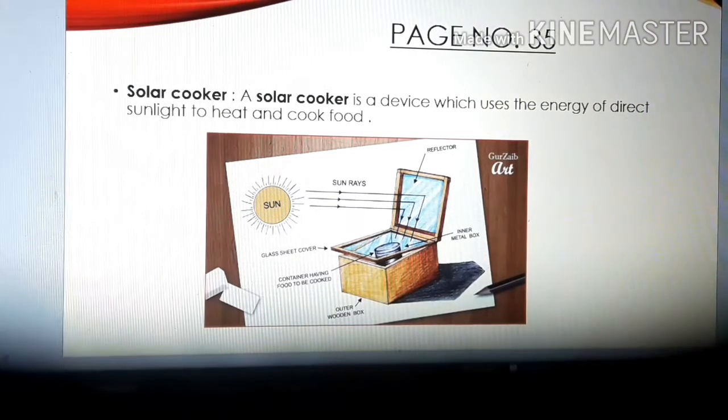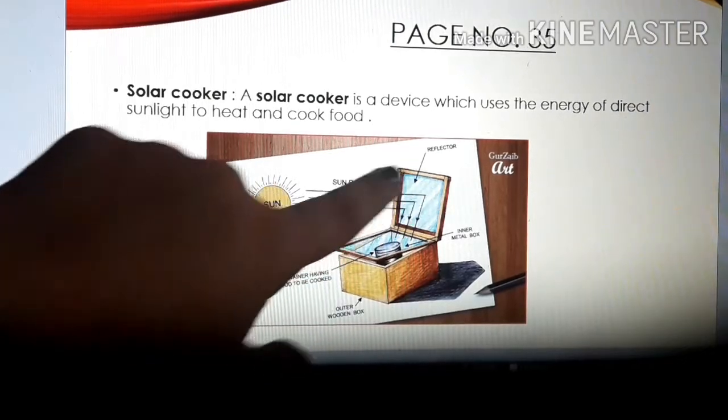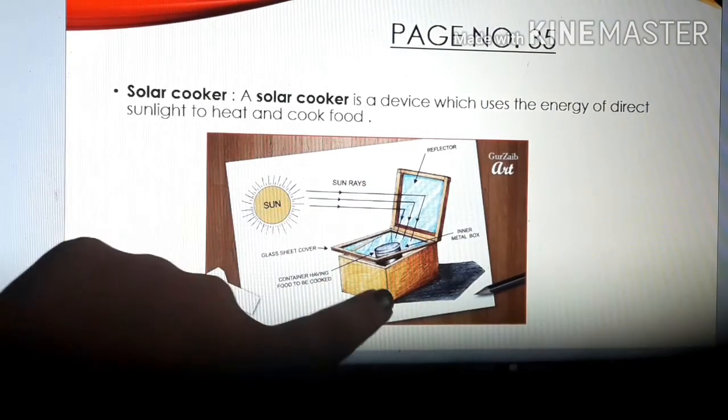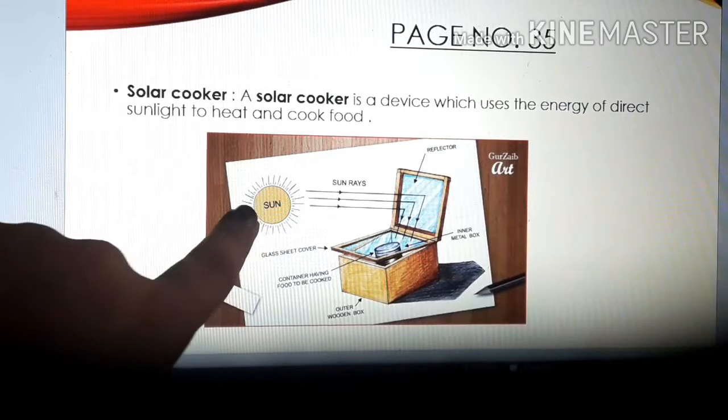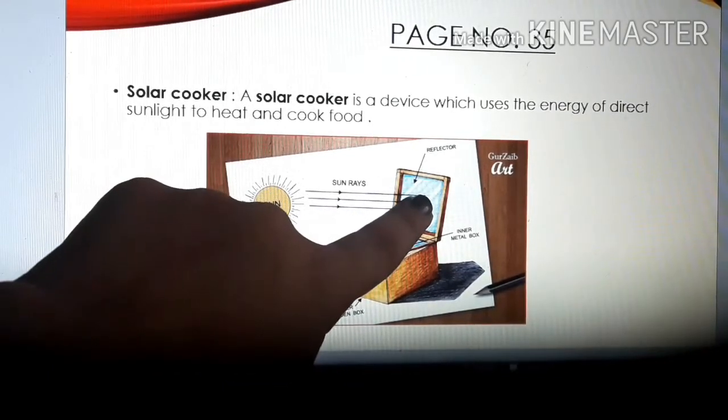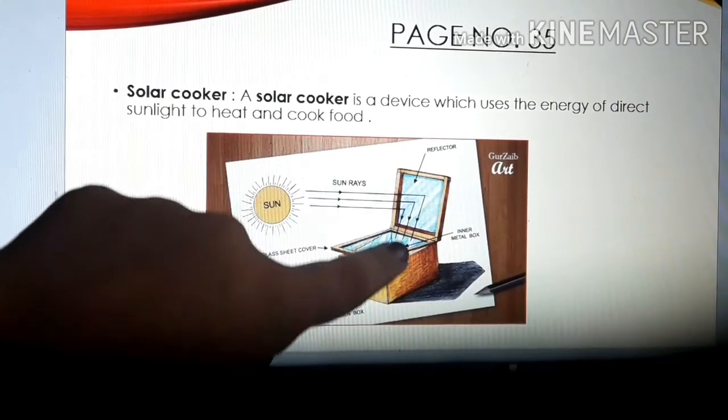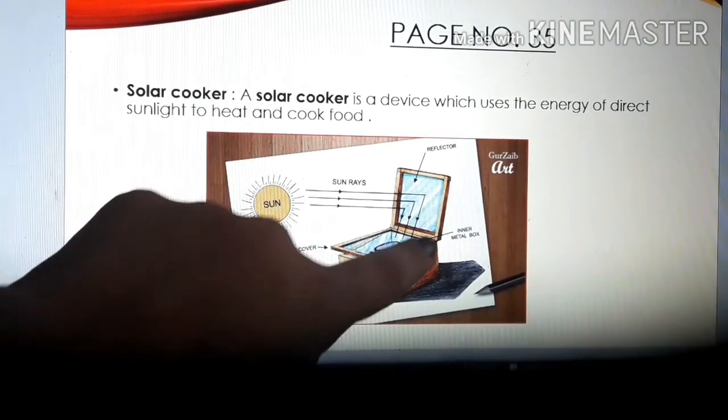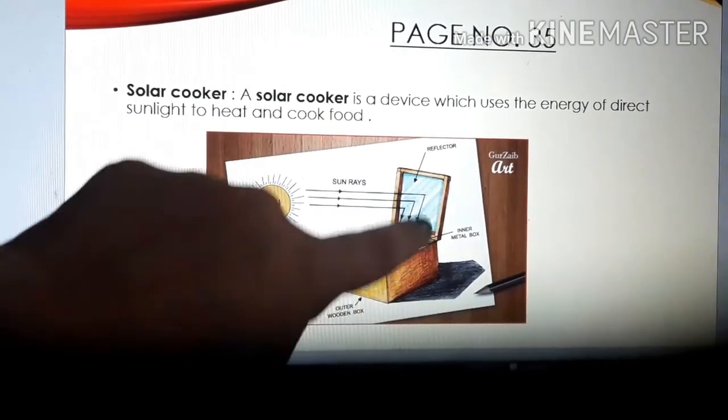A solar cooker is a device which uses the energy of direct sunlight to heat and cook food. Now children, you can see a solar cooker looks like this. Okay? Now the sun rays fall on the mirror and reflect back, and this sheet is what? This is a glass sheet cover.